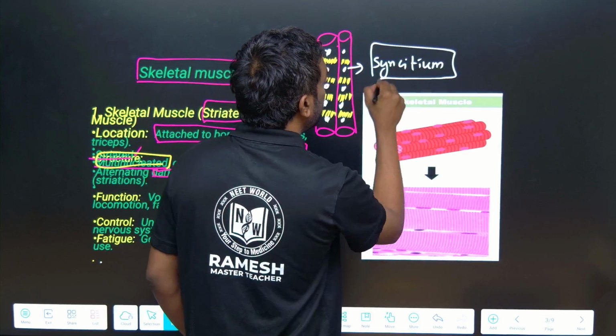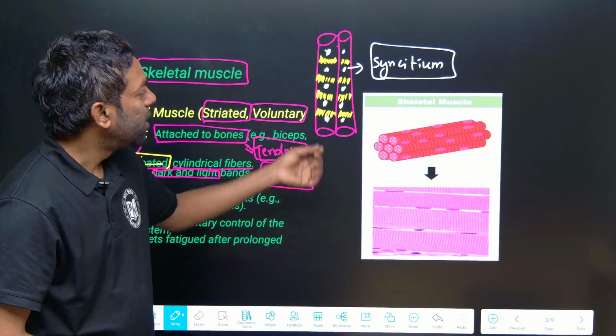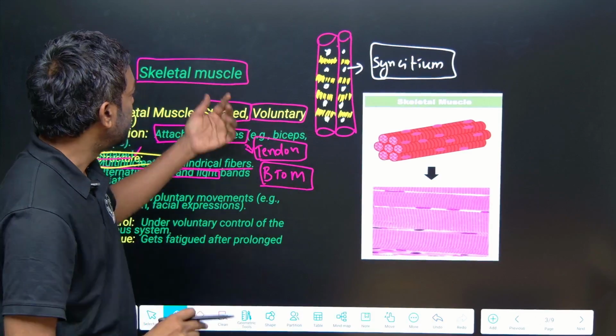Syncytium is a most important term in the NCERT. What is syncytium? Multinucleation takes place in skeletal muscle.